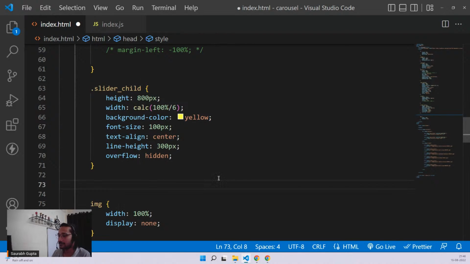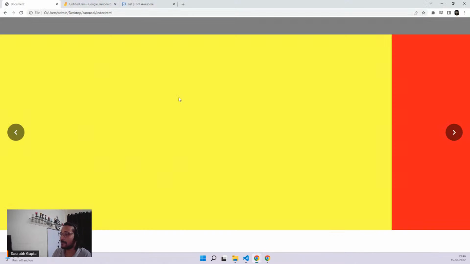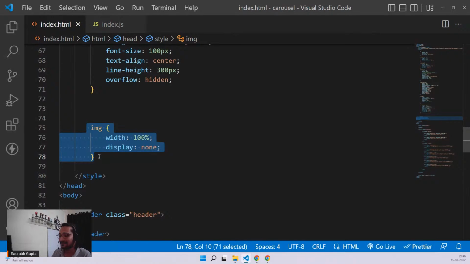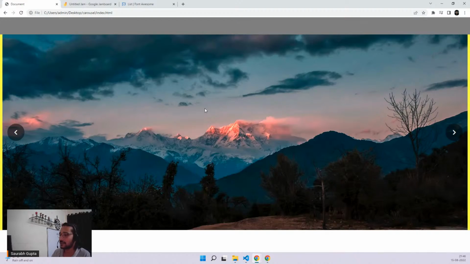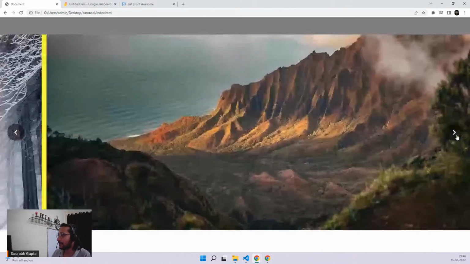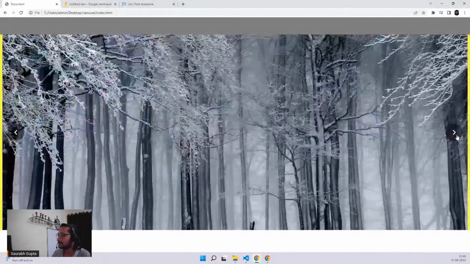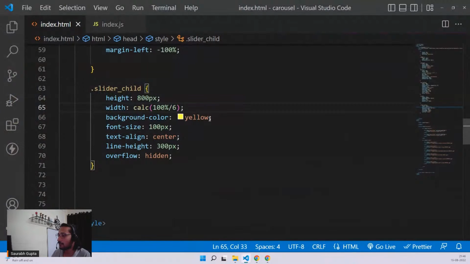Now that should be it. Exactly, we built it for 5 images. Now that's it. So sorry, I forgot that, no issues, guys. You don't have to calculate it. Just put this and that should be it. Now you can see it perfectly working like this. See that? And now remove the background yellow.